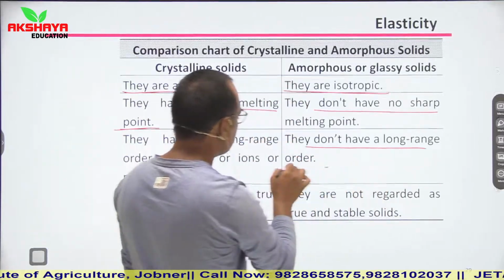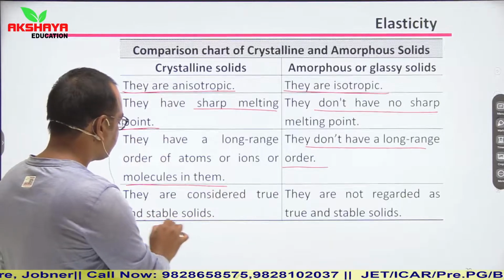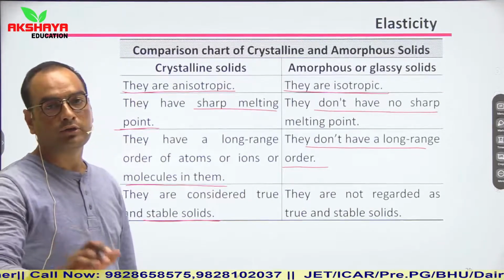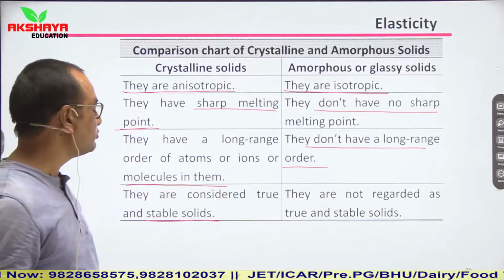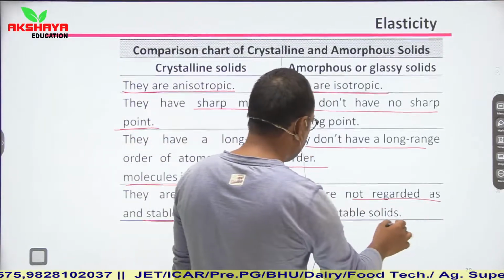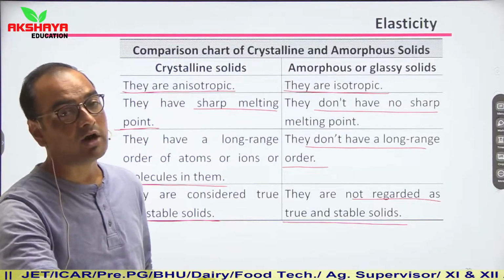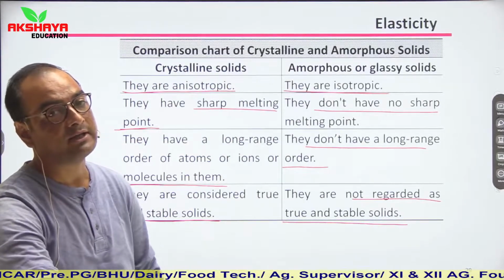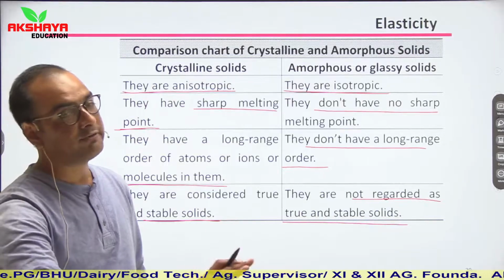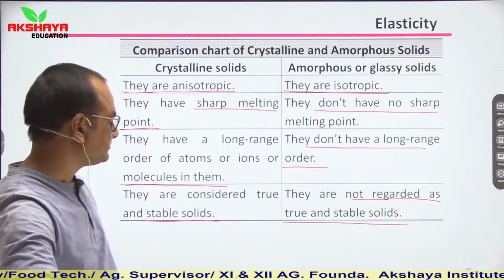Crystalline solids are considered true and stable solids, while amorphous solids are not regarded as true and stable solids. Whenever we talk about true or stable solids, it should be a crystalline solid.